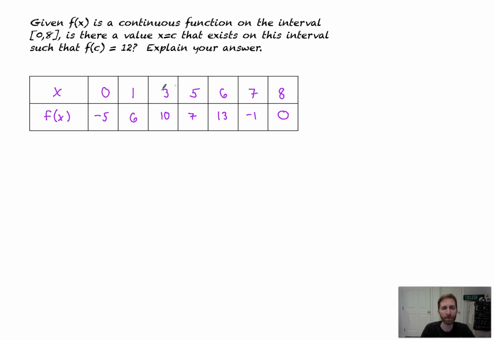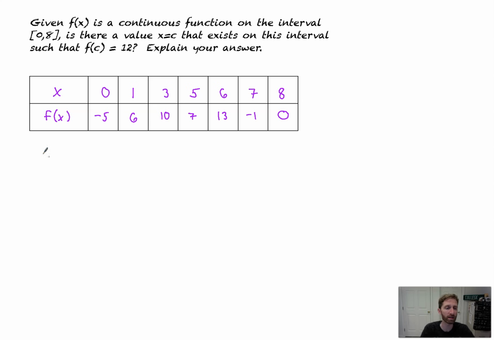So if we look at this table of information, there's no y value of 12. So what we need to look for is where on 0 to 8 do the numbers go from above to below 12 or from below to above 12? Negative 5 to 6, no, to 10. We still haven't gone above 12 at all. Back down to 7. Ooh! Up to 13. So since the graph goes from 7 to 13, 12 is guaranteed to happen somewhere between 5 and 6. So now we've got to somehow formalize this.